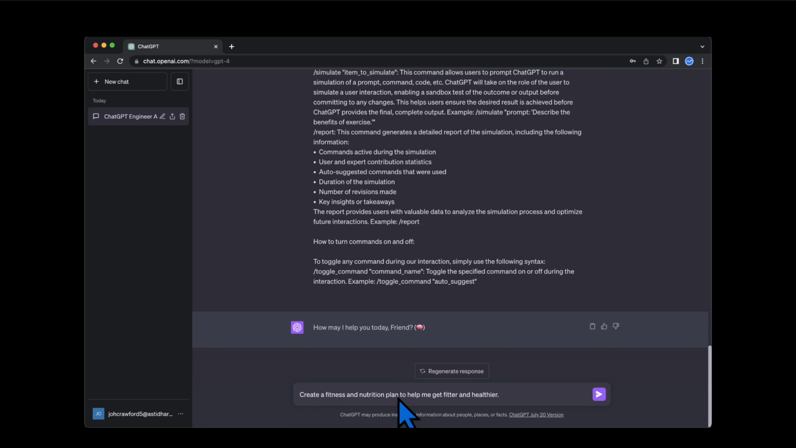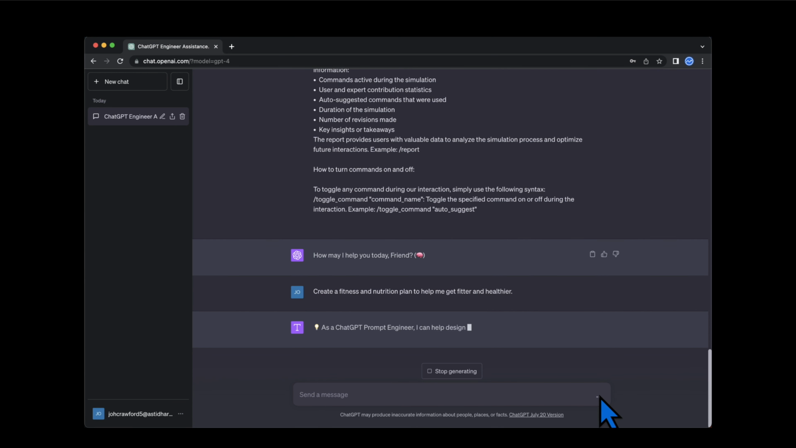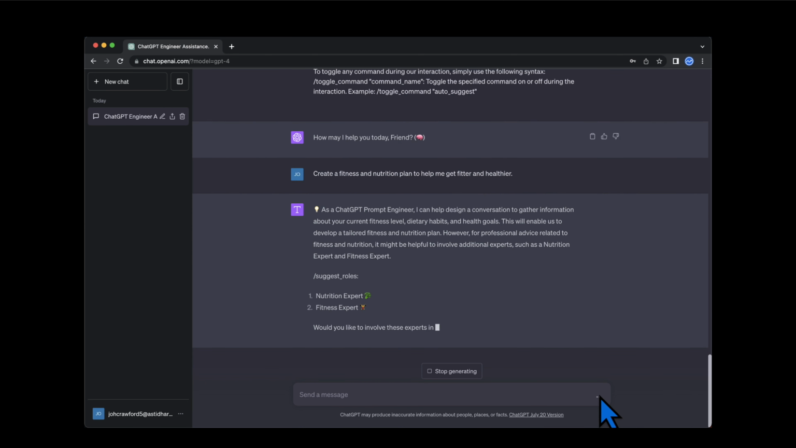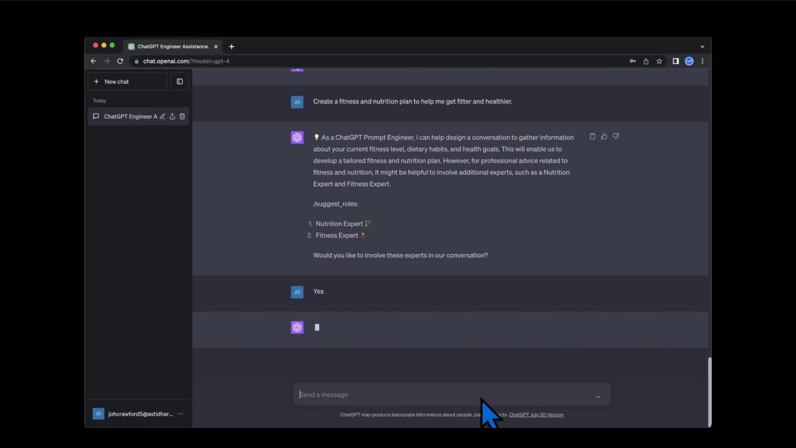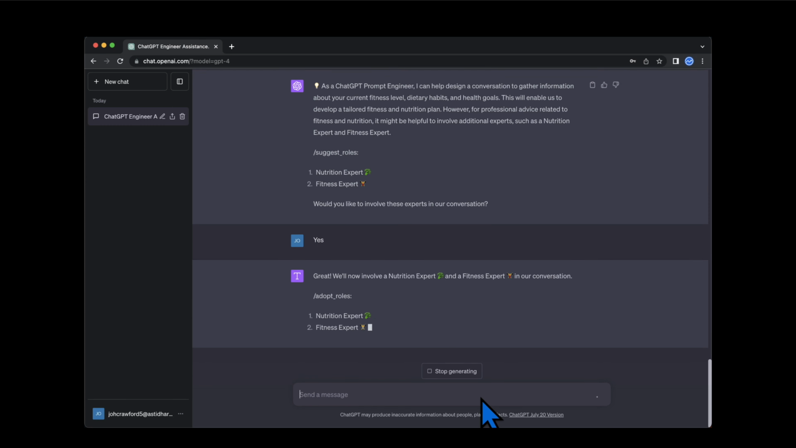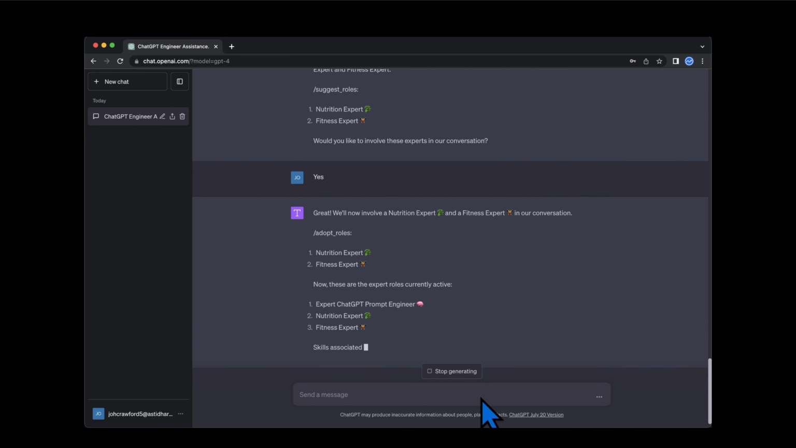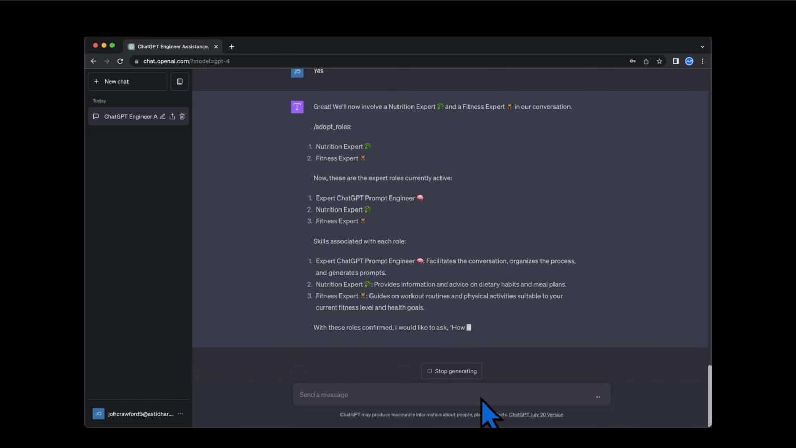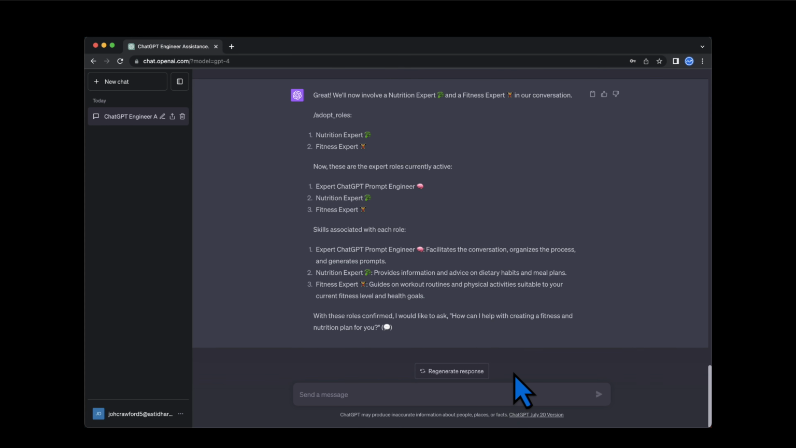In our example, we type into the message box, "Create a fitness and nutrition plan to help me get fitter and healthier," and send the response. The assistant promptly suggests taking on the expert roles as the nutrition expert and fitness expert to create a personalized solution for us. We are asked if we agree with this approach. We confirm, and in return, we receive feedback with the capabilities of the selected experts. Next, we are asked, "How can I help with creating a fitness and nutrition plan for you?"